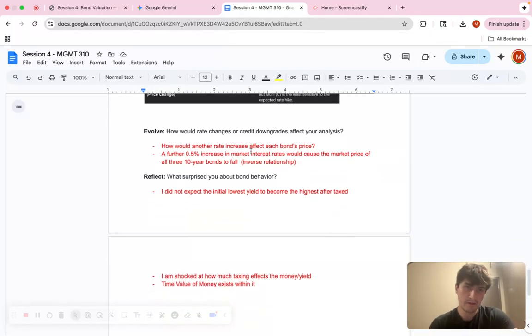So to evolve, how would rate changes or credit downgrades affect my analysis? We talked about this. A further 0.5 increase in the market rates would cause the market price of all three 10-year bonds to fall. So basically it has an inverse relationship. Whenever the interest rates go up, the bond prices go down.